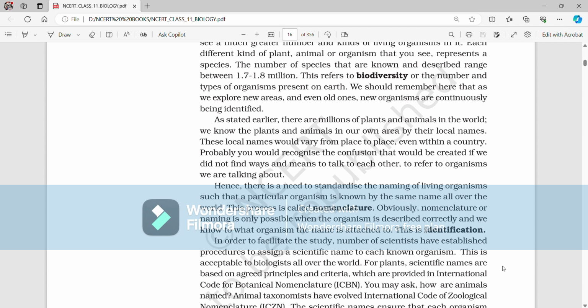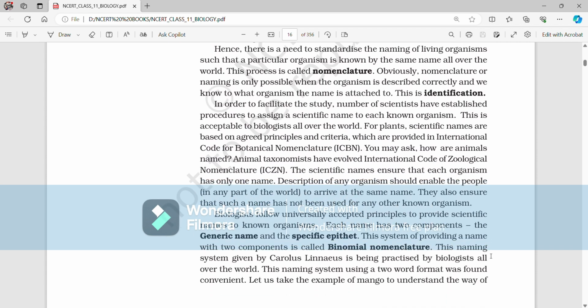This is acceptable to biologists all over the world. For plants, scientific names are based on agreed principles and criteria which are provided in the International Code for Botanical Nomenclature (ICBN). You may ask, how are animals named? Animal taxonomists have evolved the International Code for Zoological Nomenclature (ICZN).